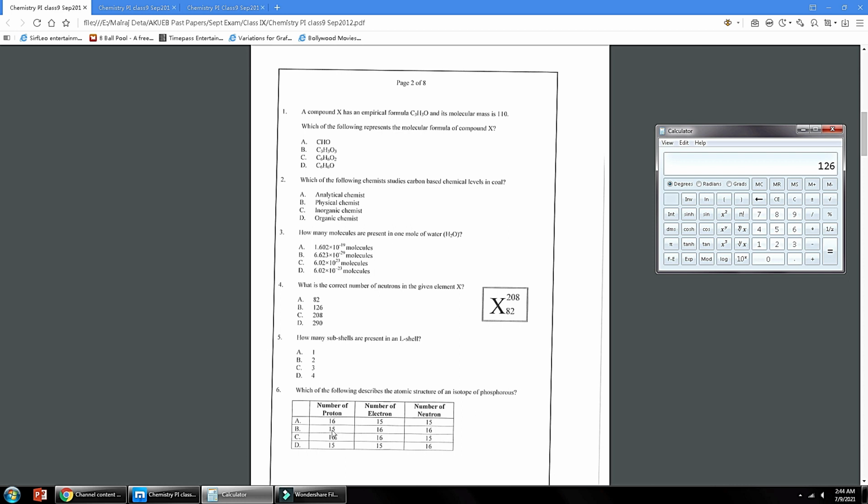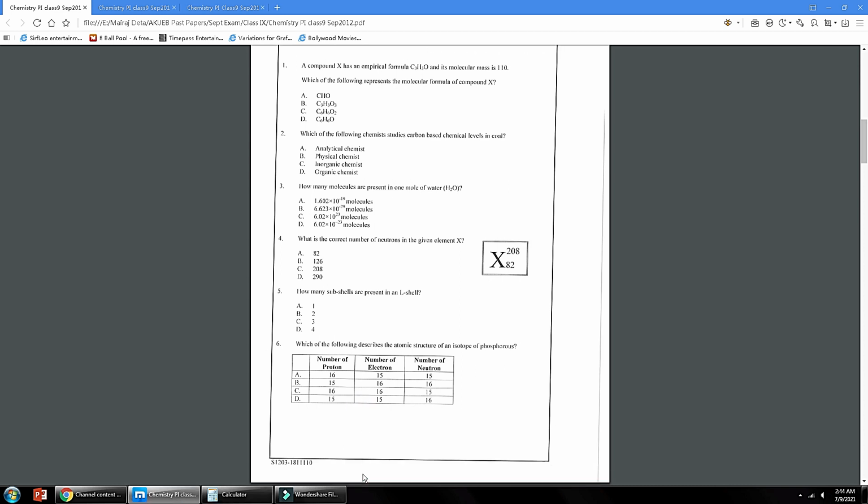Here this is showing 15 protons. In a normal neutral phosphorus atom, 15 electrons are present. So here 16 is written, so option B is showing an ion of phosphorus. Option D is the correct answer, where 15 protons and 15 electrons are present, but neutrons are 16. So option D is the correct answer.